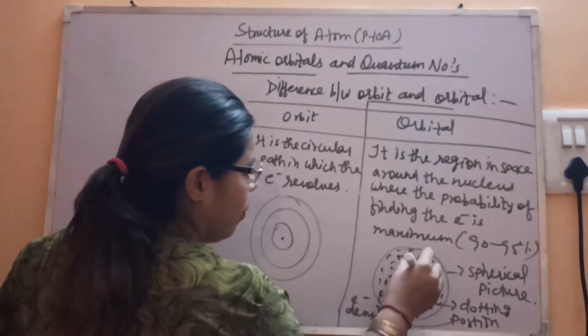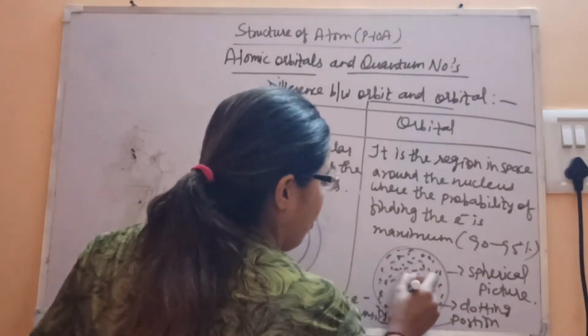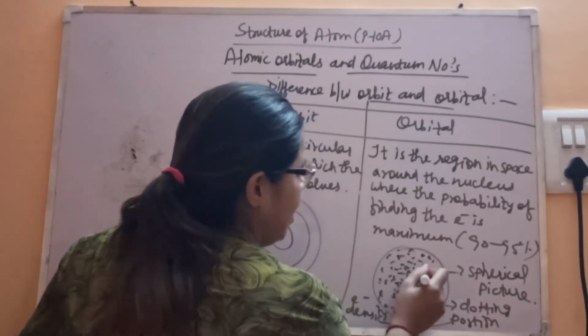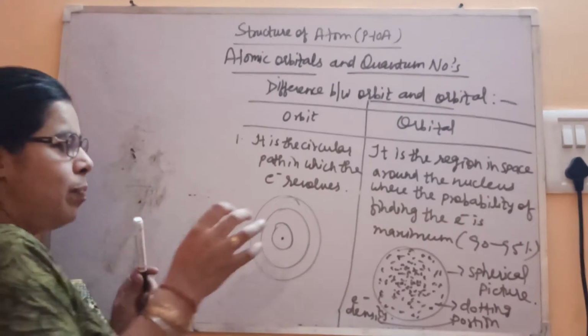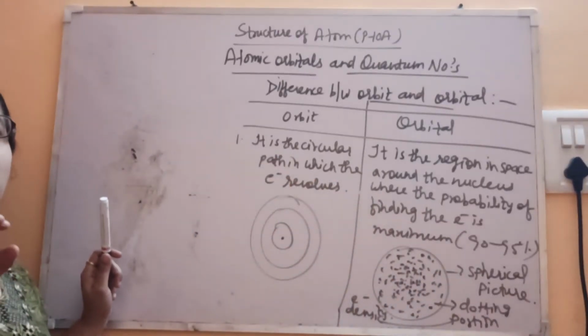This is the electron which is distributed. Where you find more dots, that more dotted region represents more electron density. It means you will find the electron where more dotting is there.